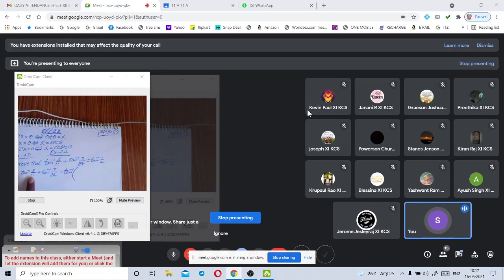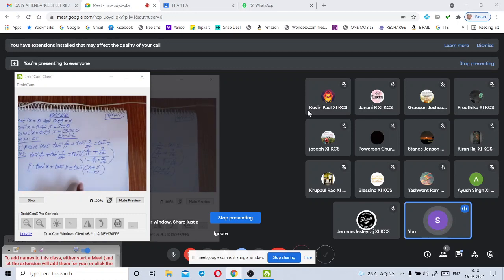We use tan inverse x plus tan inverse y is equal to tan inverse of x plus y by 1 minus xy, that is, 2 by 11 plus 7 by 24 by 1 minus 2 by 11 into 7 by 24. Here I am writing the reason why we wrote this step.